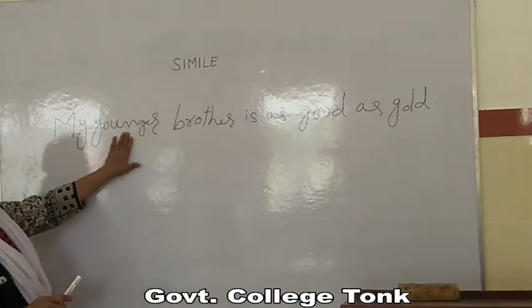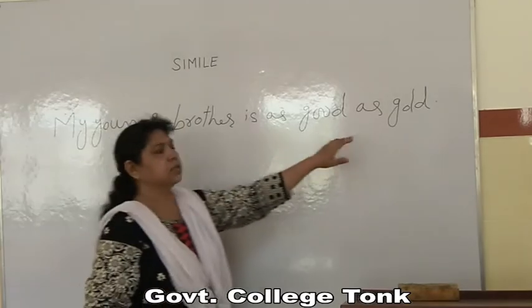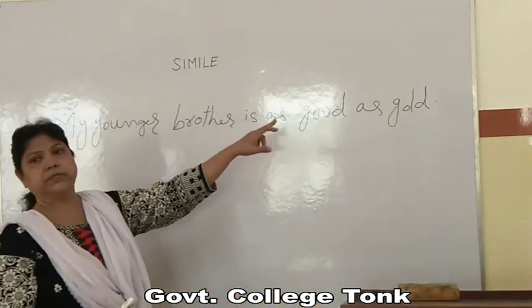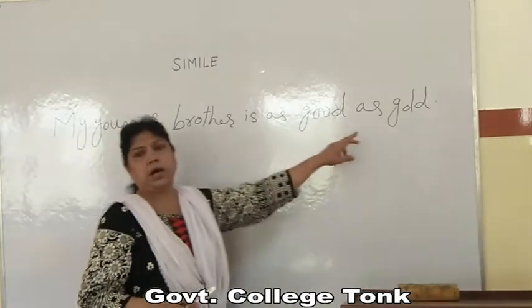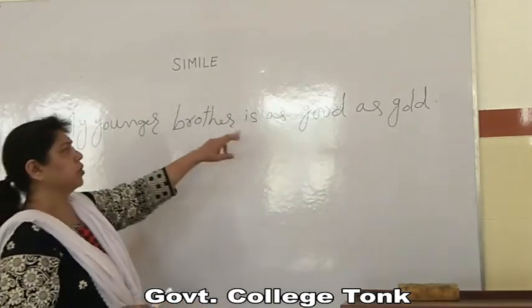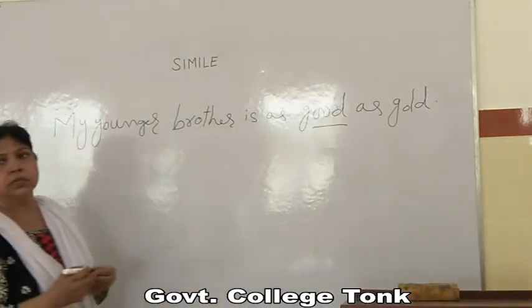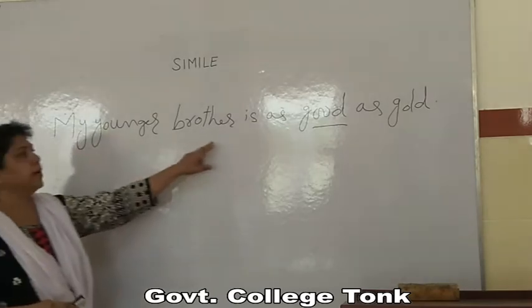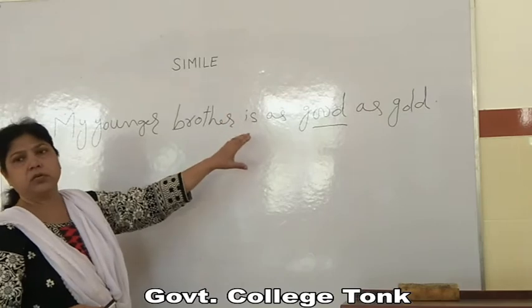Two different things are, one is younger brother, that is a human being, and another thing is gold, that is a metal. It means they are of different nature. One is a human being compared with a metal, and the common thing between them is their goodness. So the objects must be of different kinds, but they should have something common in them, and in this example we have goodness in common.